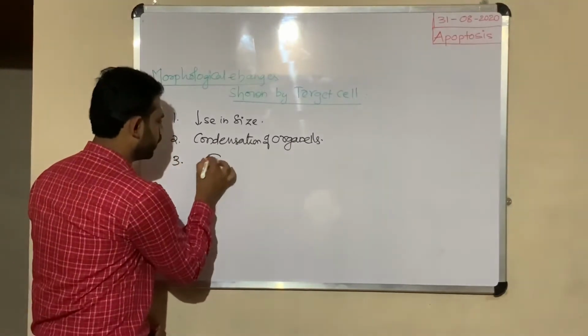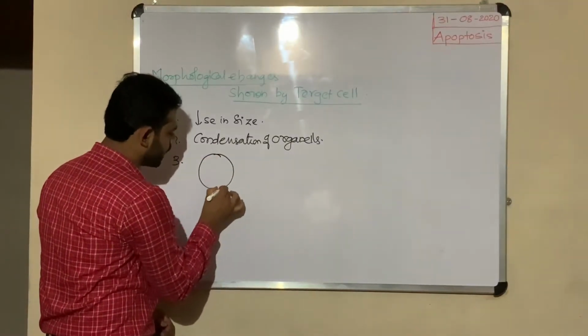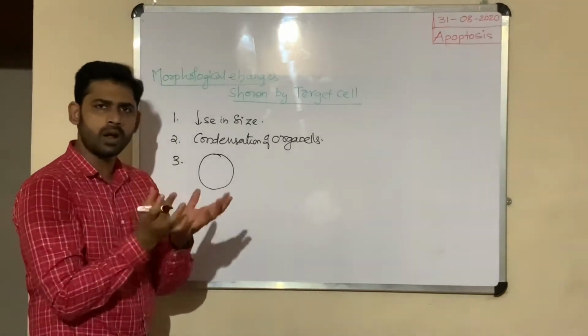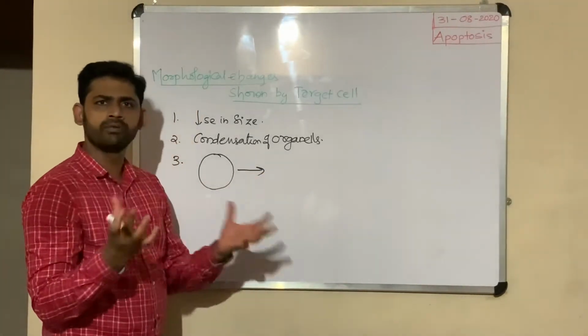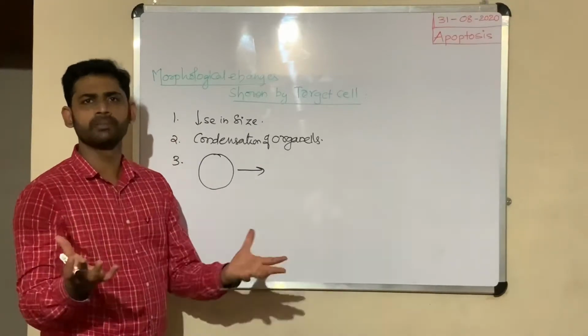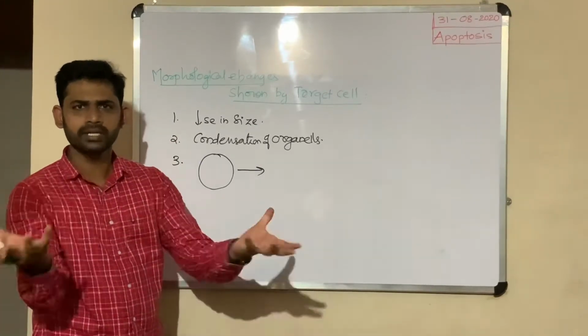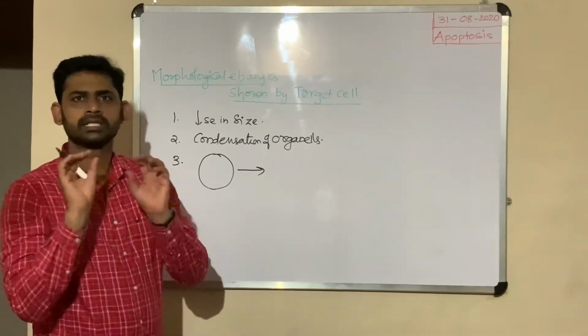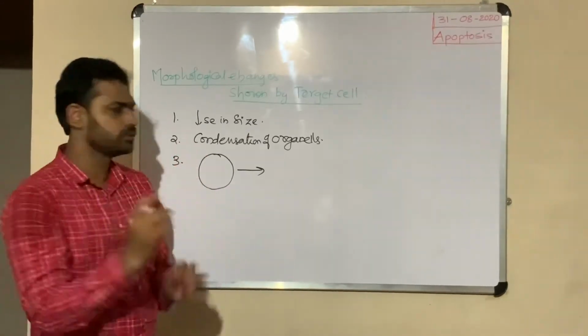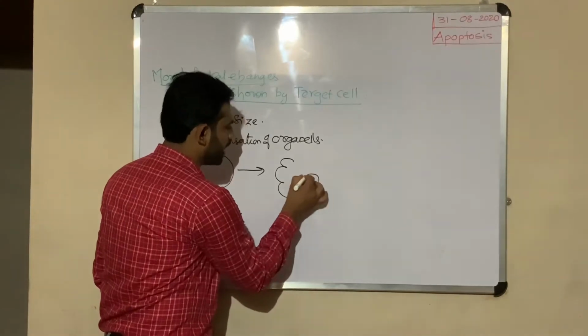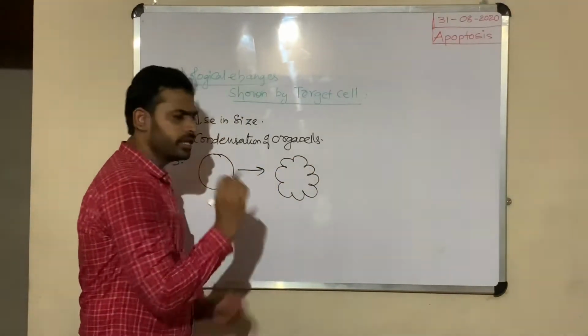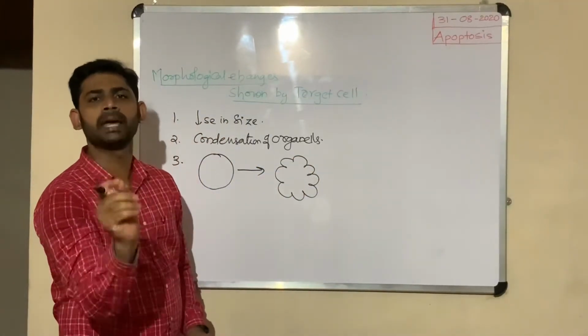Normally, if you see, this is the plasma membrane, and the cell looks round in general. Because of the breakdown of the actin filaments, the cytoskeleton, by the fragmentin, the plasma membrane becomes folded, with irregular folds like this. Each fold is called a bleb.